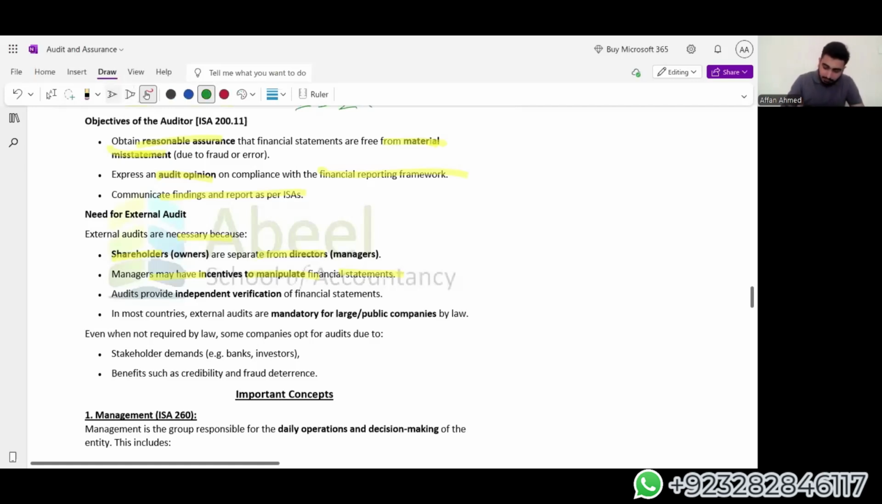Now, if I tell you a situation where the directors' bonus is subject to a profit of 1 million. If the profit is 1 million, the director will get a bonus, otherwise he won't. So will he have an incentive to manipulate the financial statements and reach the benchmark of 1 million? Yes, he will. So will he try to do it? Yes, he will. So there is an incentive for him to manipulate the financial statements.